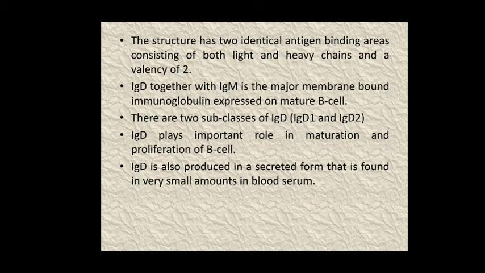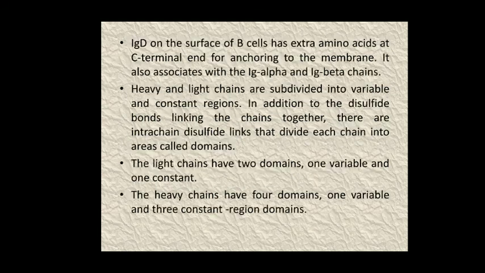Now these IgD antibodies, along with IgM, are the major membrane bound immunoglobulins expressed on mature B lymphocytic cells. They constitute two subclasses, that is IgD1 and IgD2, with delta 1 and delta 2 type heavy chains. These IgD antibodies play an important role in the maturation and proliferation of B lymphocytic cells. As these are present in secreted form, they are found in very small amounts within the blood serum.